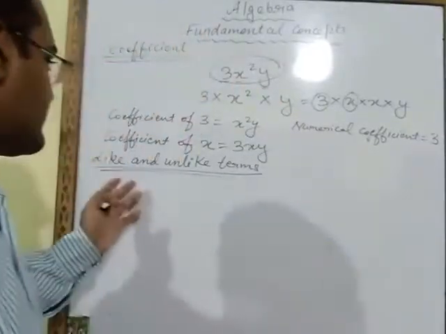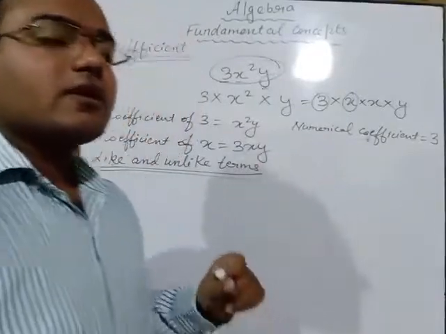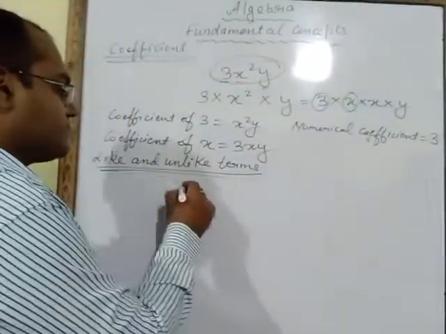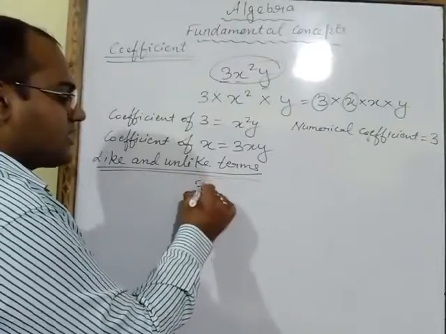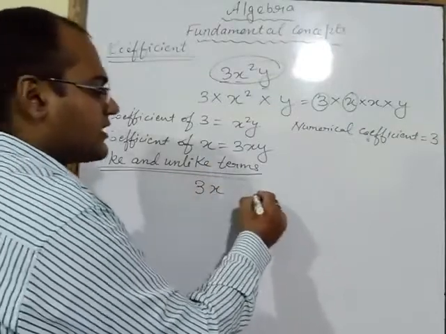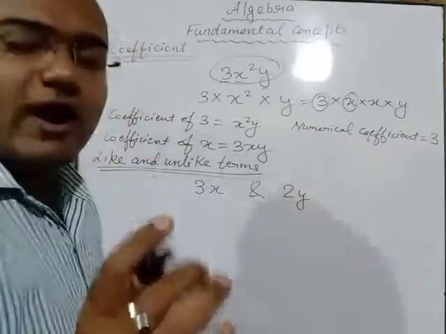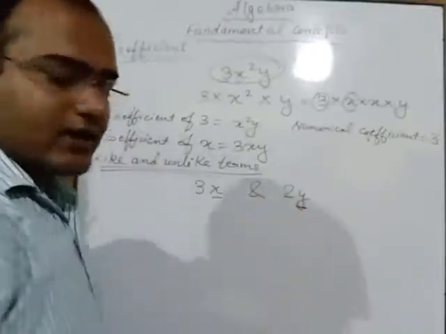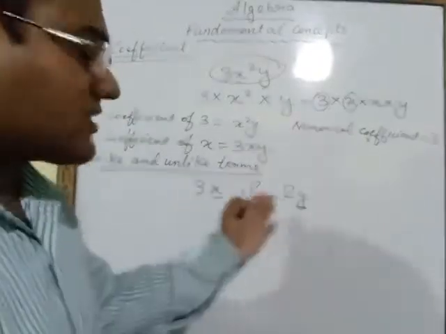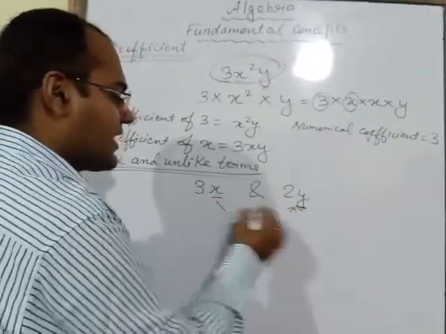Now next is like and unlike terms. If two terms are given, suppose I give you one example. The first term is 3x, another term is 2y. Here you have to identify the literals. Literals means alphabets. Here you will observe that the alphabets are different, so such terms are known as unlike terms.